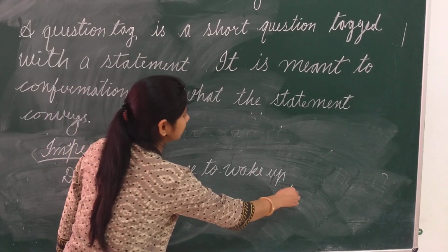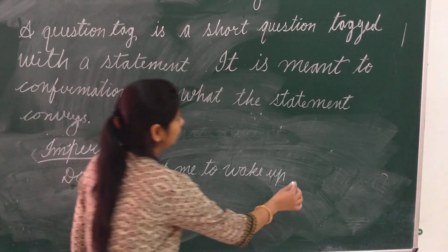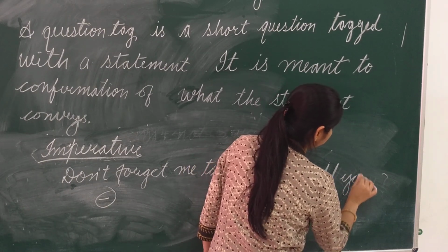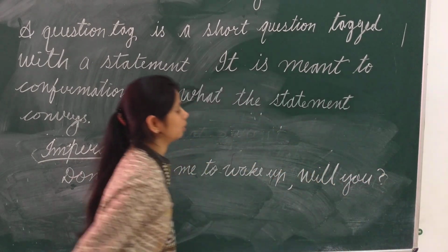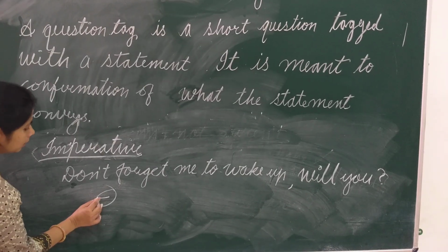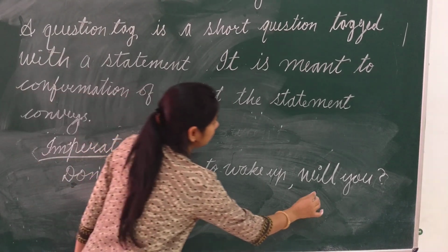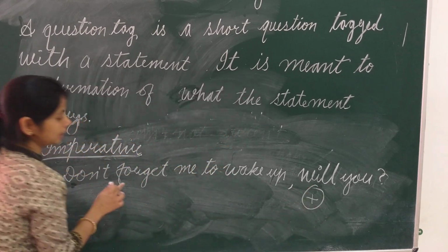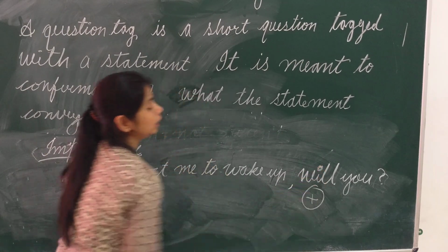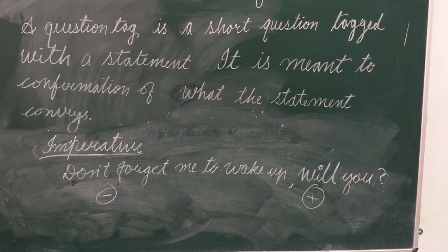So what will be the tag? It will be will you, and question mark. Why will you? Because the statement is negative. So if the statement is imperative and negative in form, the tag will be will you. तो वहाँ पर हमेशा will you tag होगा.